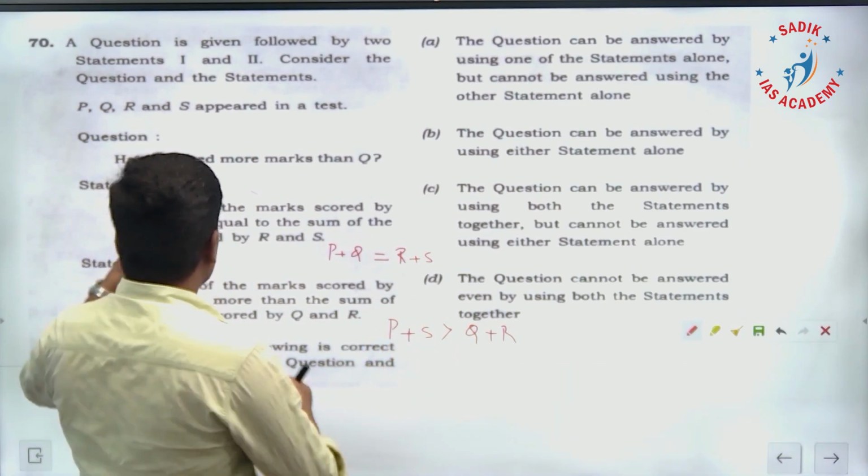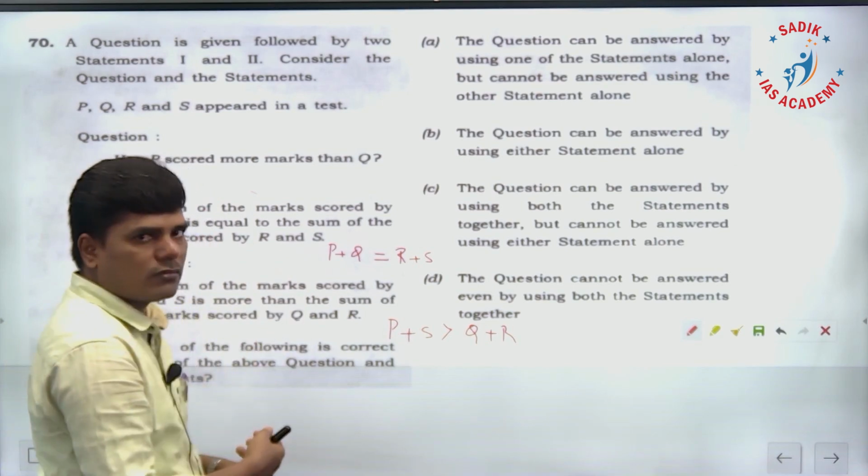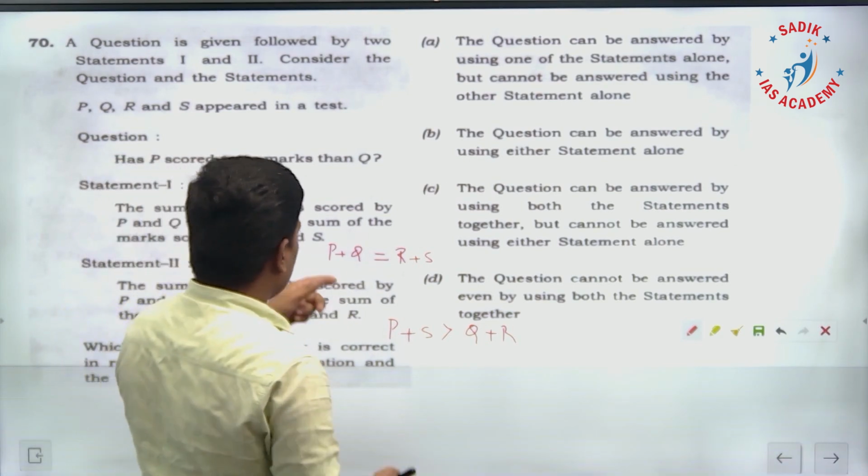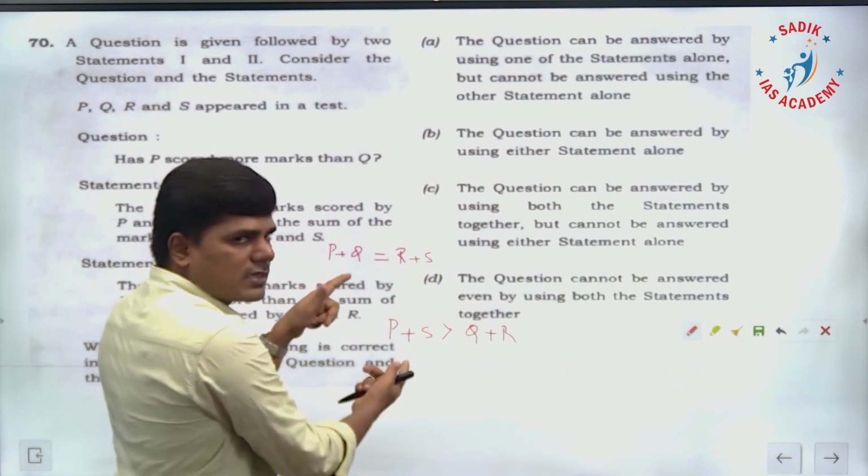Even when you combine both the statements, what will happen? This is the first statement, this is the second statement.